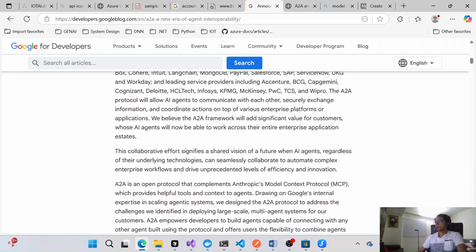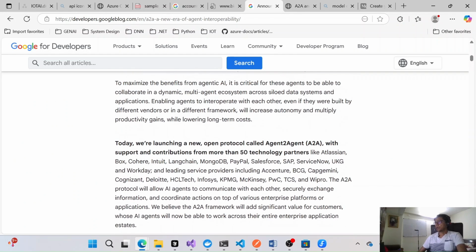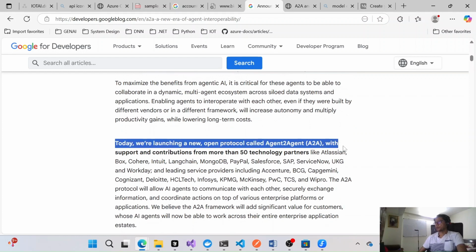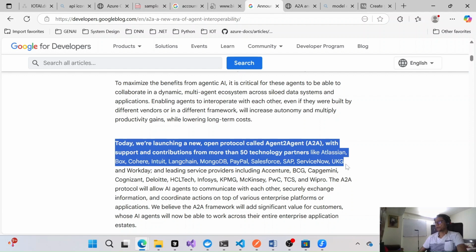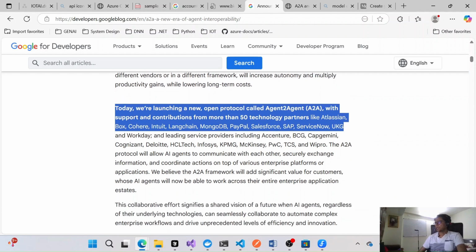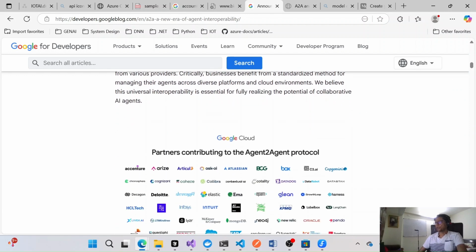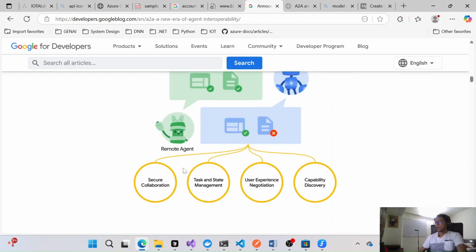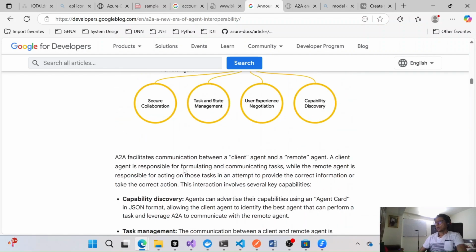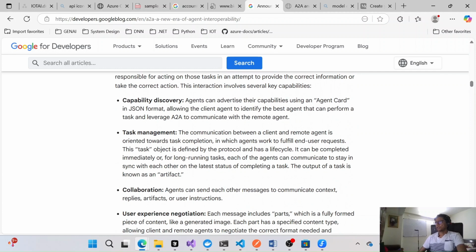So let's see, today we are launching a new protocol called A2A supporting contribution from 50 technology partners. These are the companies that are contributing here in the A2A protocol. And these are the capabilities: how agents will communicate with each other, how they will discover.